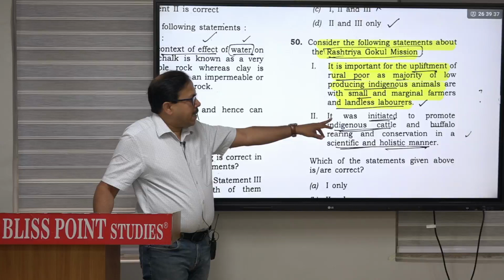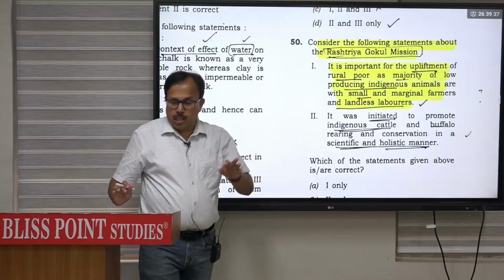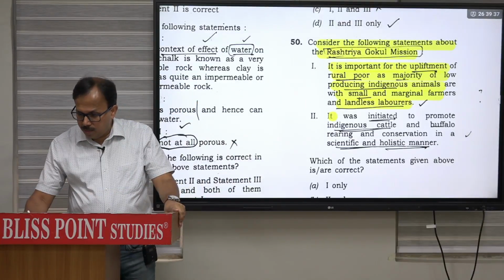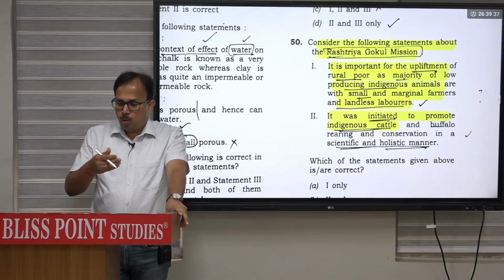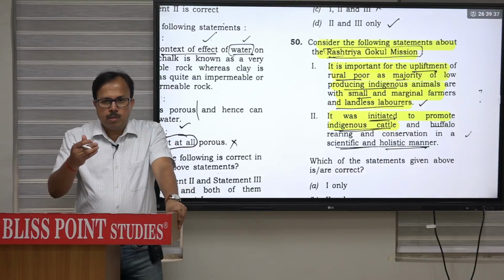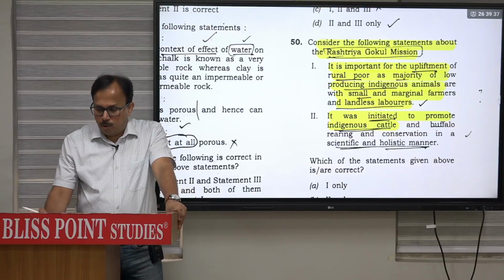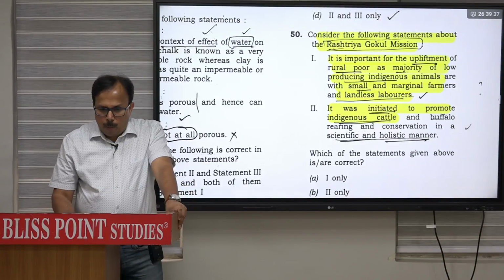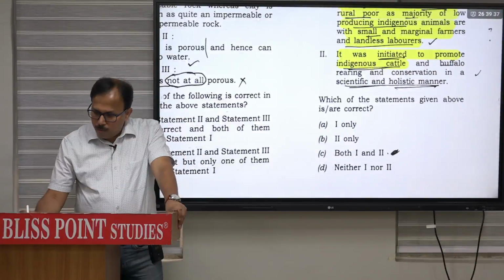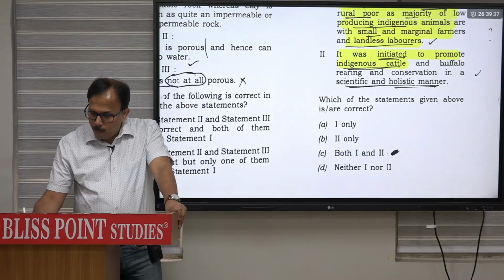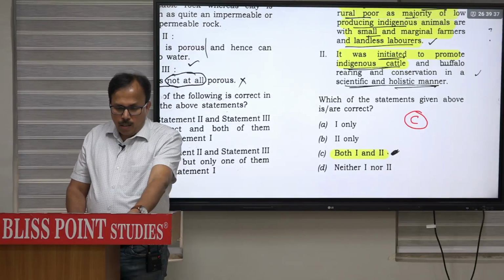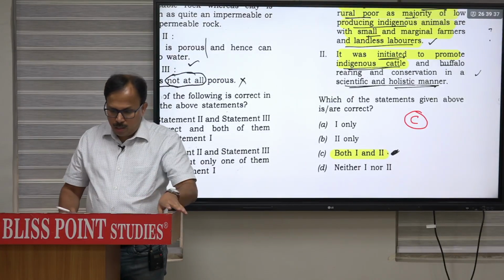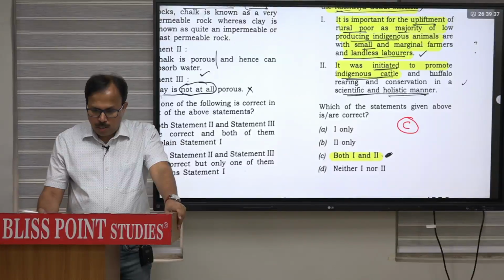It was initiated to promote indigenous cattle, and that is statement is again correct. ठीक है, वो फर्स्ट पेज के ऊपर ही गिवन है. इफ यू गो बाय द राष्ट्रीय गोकुल मिशन, उसके फर्स्ट पेज के अंदर ये सारे दोनों इंफॉर्मेशन है. तो both 1 and 2, correct option C. Clear? Then another chunk is starting with from question number 71.